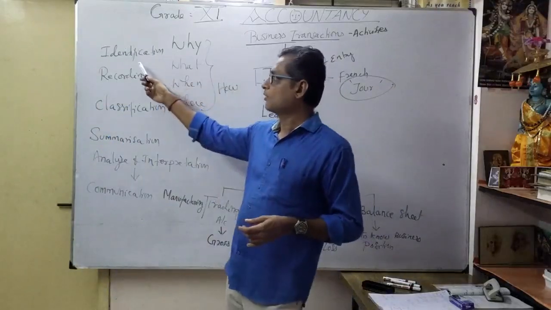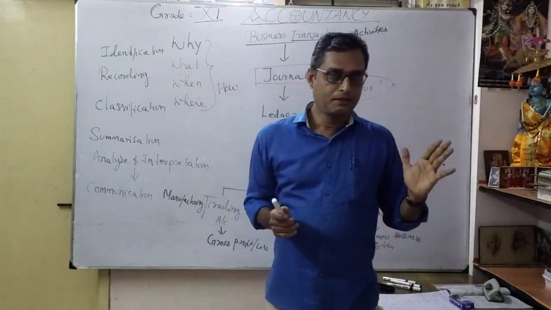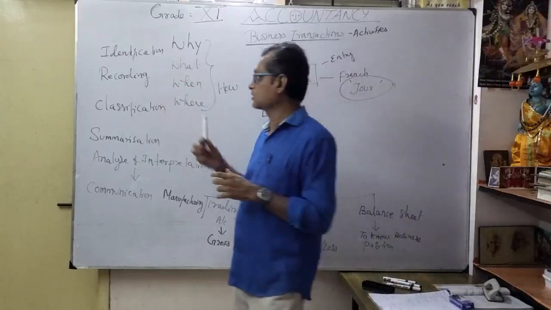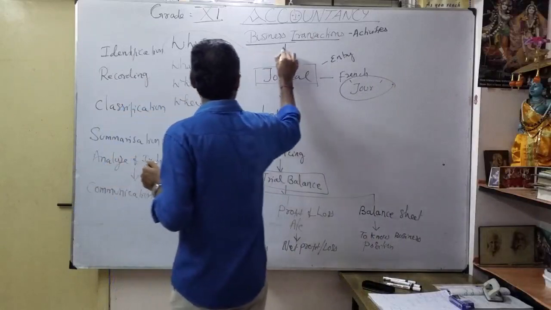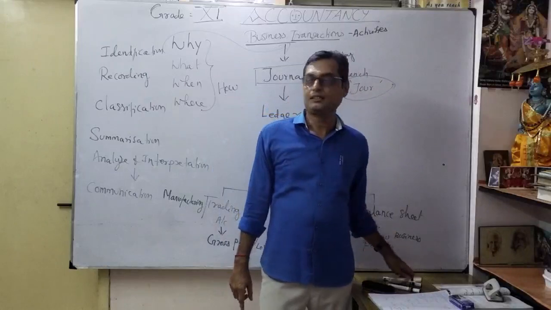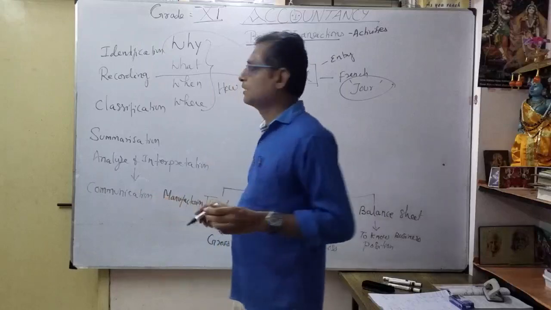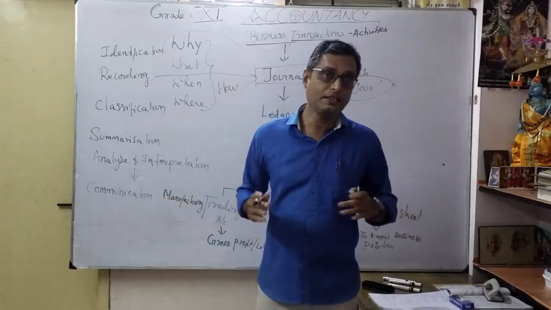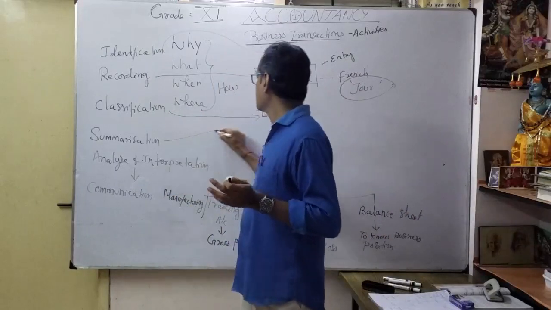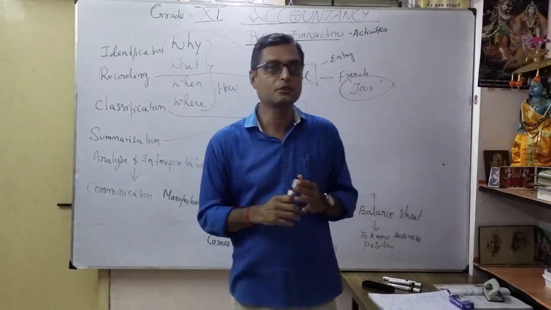See here, I want to identify the business activities, business transactions. What happened today? What's going on today? That's identification. Once you identify, how to record? We want to identify our business transactions. Thereafter, recording. So how to record? It comes under journal: how I am going to record the activities in accounting terms. Thereafter, classification, that's ledger, and summarization also comes under ledger. What is ledger? We are doing business every day.